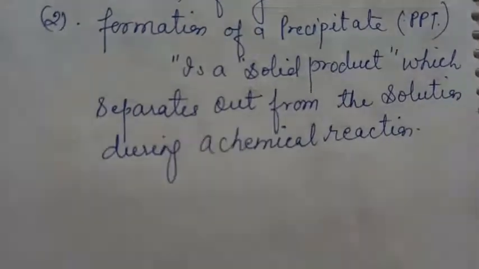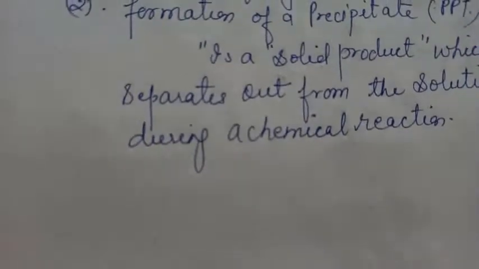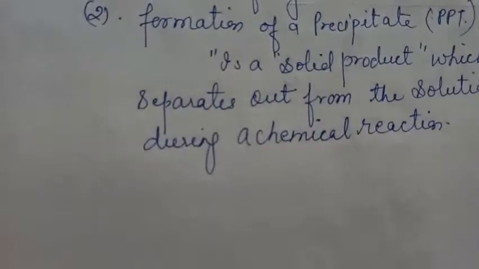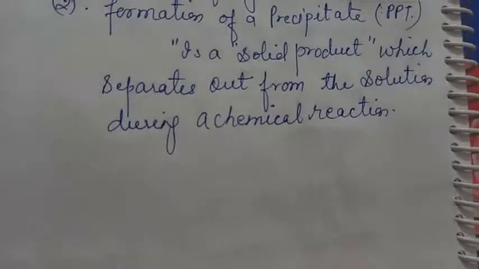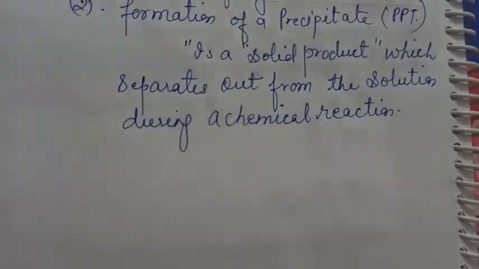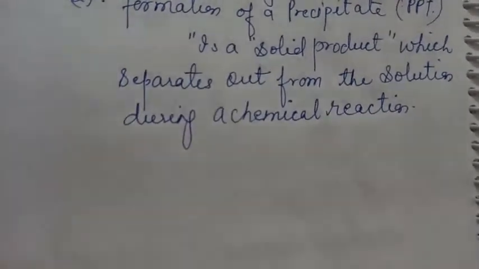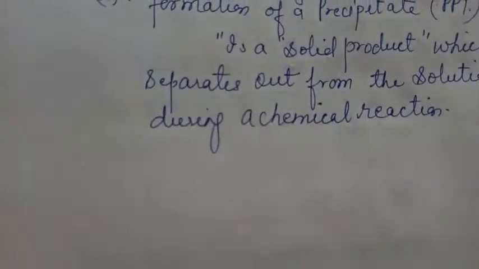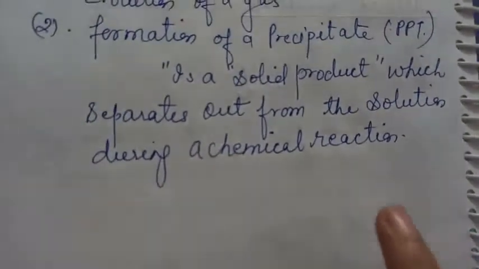The precipitate can be white in color or it may be colored also. Okay, like it may be white precipitate, it may be yellow precipitate, it may be red or brown precipitate, and so on. So precipitate means a solid product or a solid substance which is made during the reaction, and it looks, if you want to visualize, as in 10th you are not doing any practical right now, तो कैसे उसे समझेंगे, कैसे दिखता होगा? So it looks like curd. Okay, like curd is solid and semi solid both. Similarly, this is also in appearance.